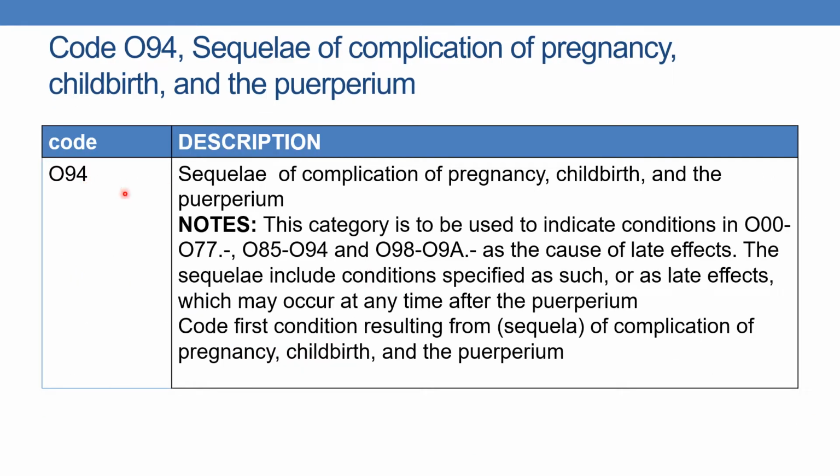Here you can see O94, sequelae of complication of pregnancy, childbirth and puerperium. One important note is this category is to be used to indicate conditions in the categories O00 to O07, O10 to O92 as a cause of late effects. The sequelae include conditions specified as such or late effects which may occur at any time after the puerperium or postpartum period. Code first the condition resulting from the complication of pregnancy, childbirth and puerperium. First the condition must be coded, then the code O94.